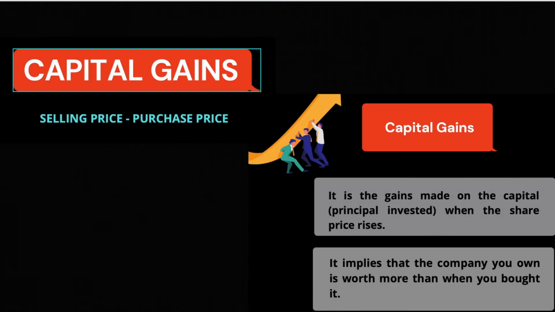Now let's try to understand what is capital gains. Capital gains is nothing but the difference between the purchase price and the selling price. If you are buying shares of a company and after some time you are selling them, you will get a difference amount, right? That's called capital gains. So at the time of buying, the buying price is a bit less, but when you are selling it, its worth has improved and you are getting gains over that, and that's called capital gains.